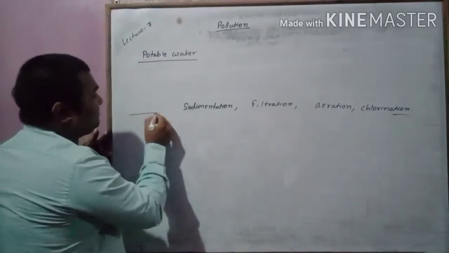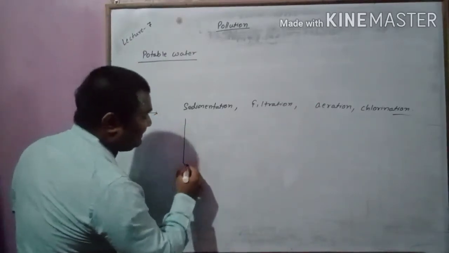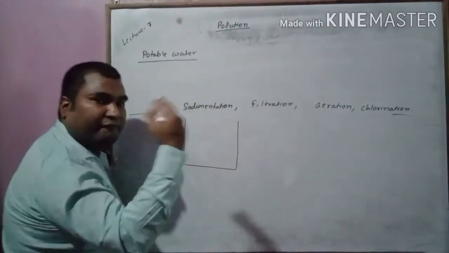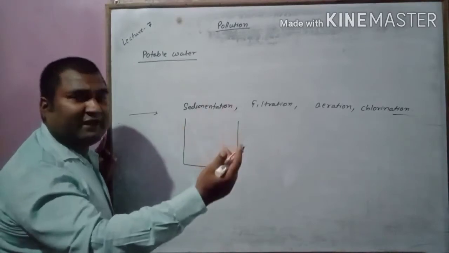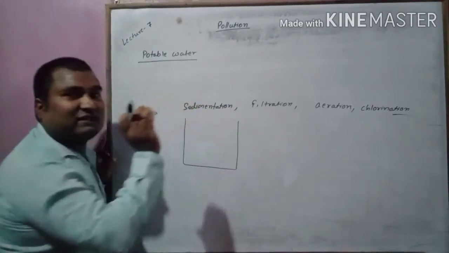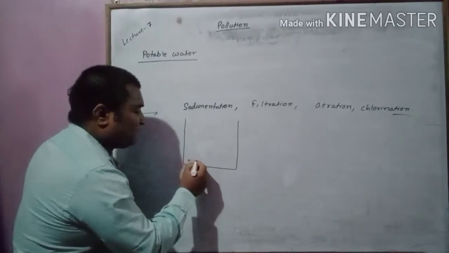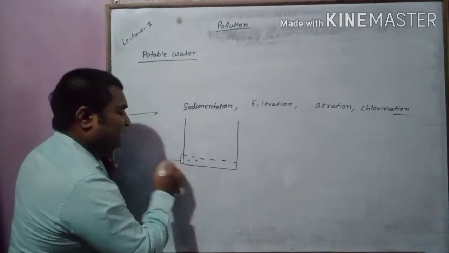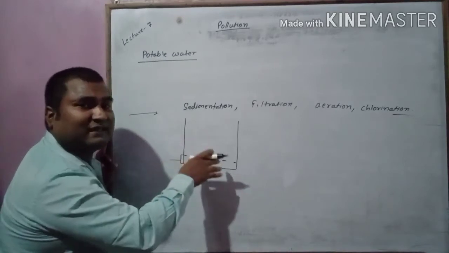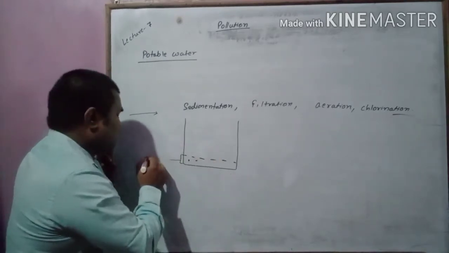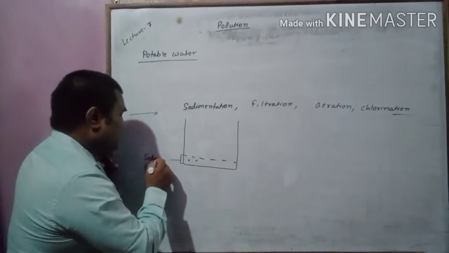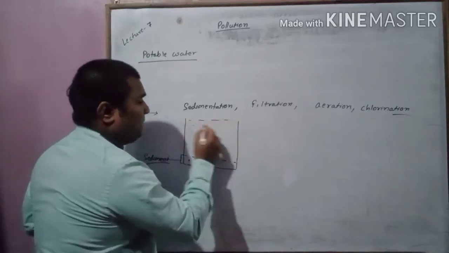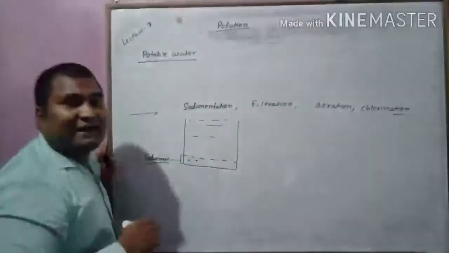The sewage which is coming is placed in a container for 1 day, 24 hours or 48 hours, and the solid particles which are heavy enough will settle at the bottom. This process is called sedimentation, and the insoluble impurity settled at the bottom is called sediment. The clear liquid obtained above is called supernatant.